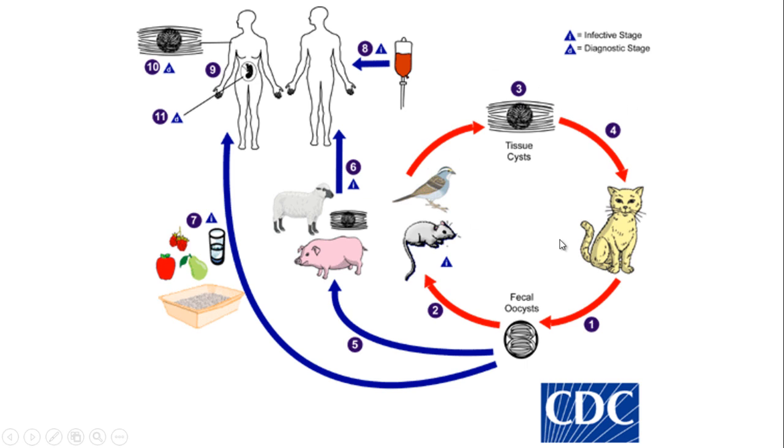So this is the normal cycle, but somehow when we start to eat animal meat, we also eat this tissue cyst and get infected. From human to human it spreads either from mother to fetus or via blood transfusion, or sometimes some people have cats as pets, as in our case. Their food or water may get contaminated with cat feces, knowingly or unknowingly, and they will develop this disease.